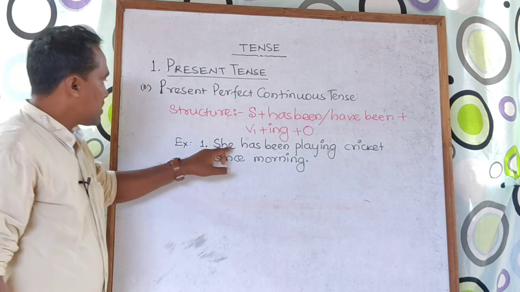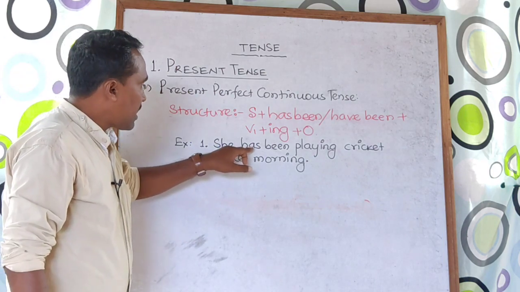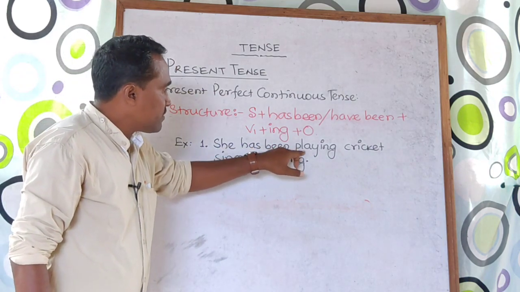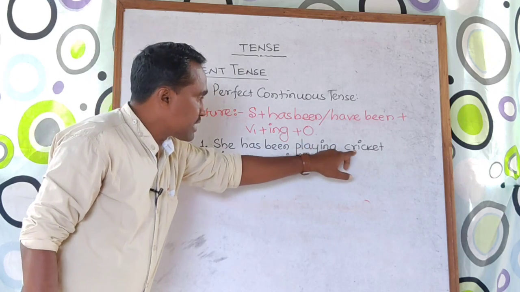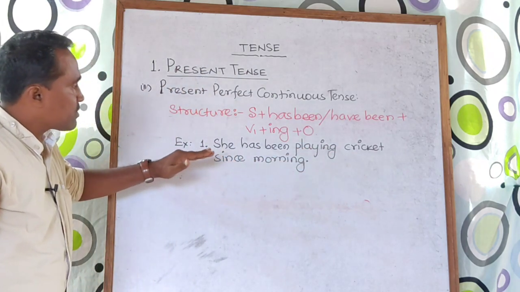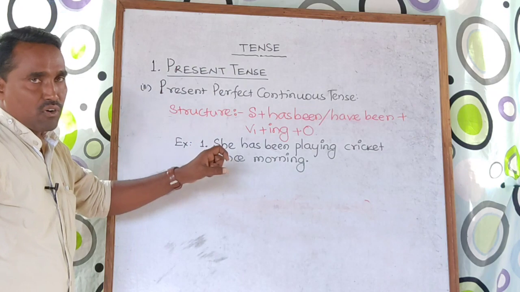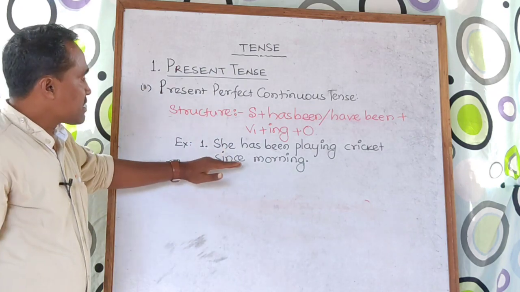Look at the example. This is singular number. I have used here has been, V1 plus ing, cricket is object, and there is a particular thing, that is since or for. You need to use two things, since or for.